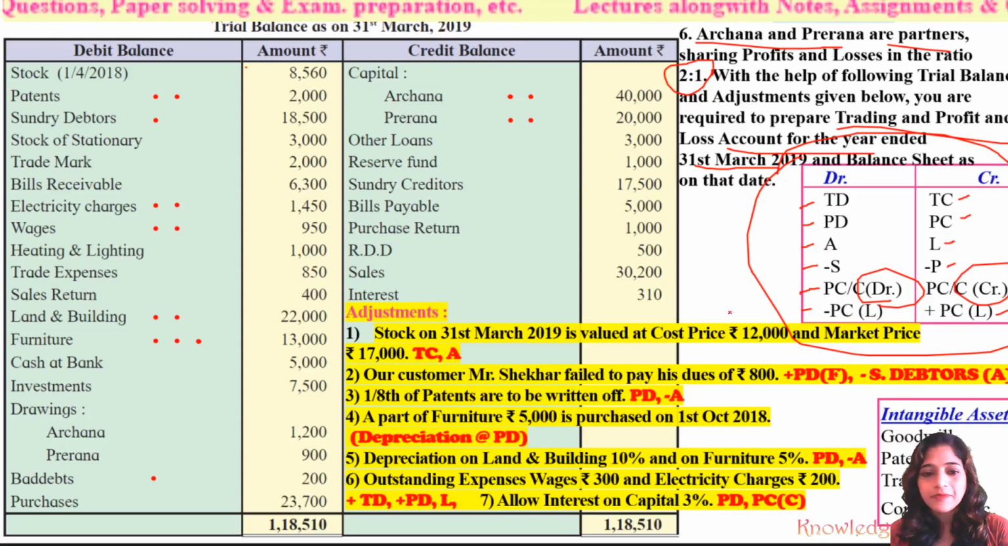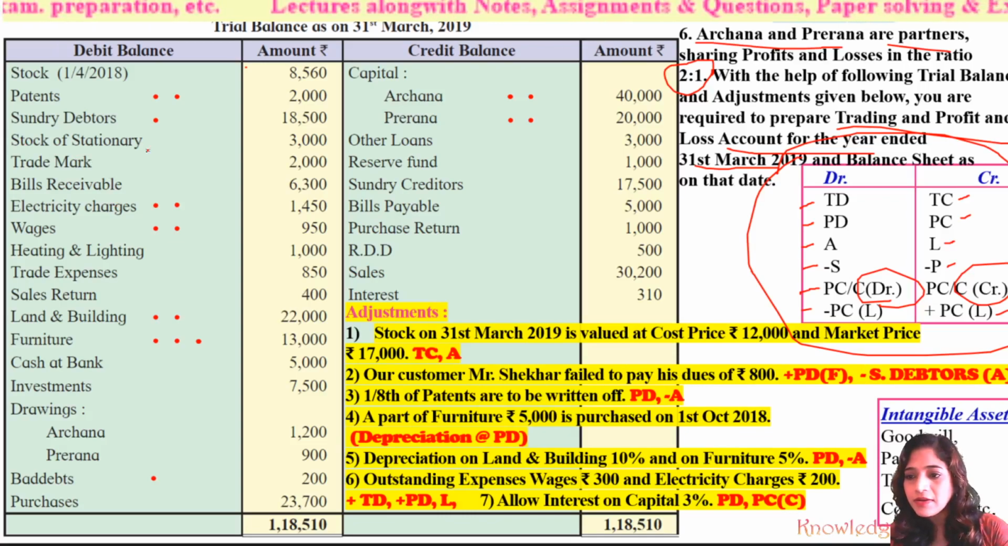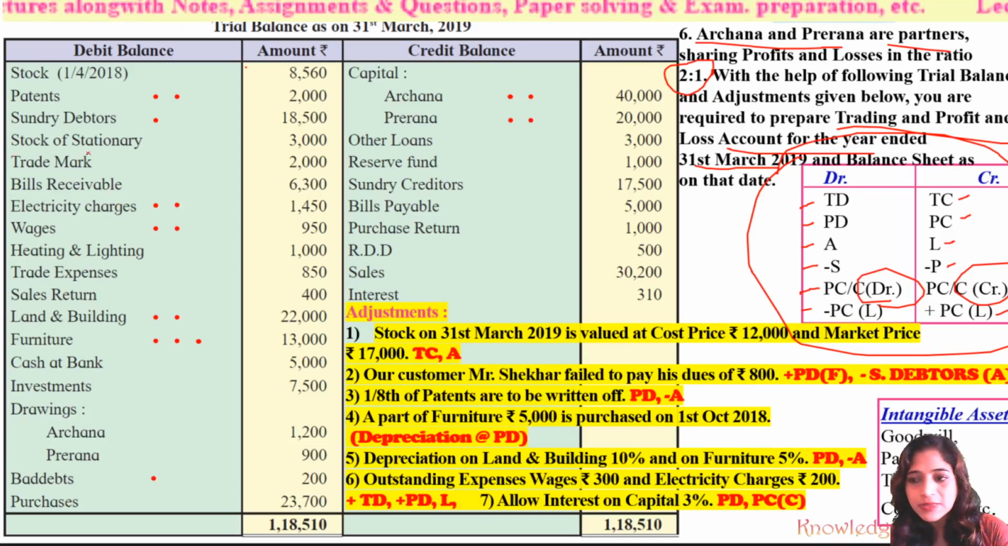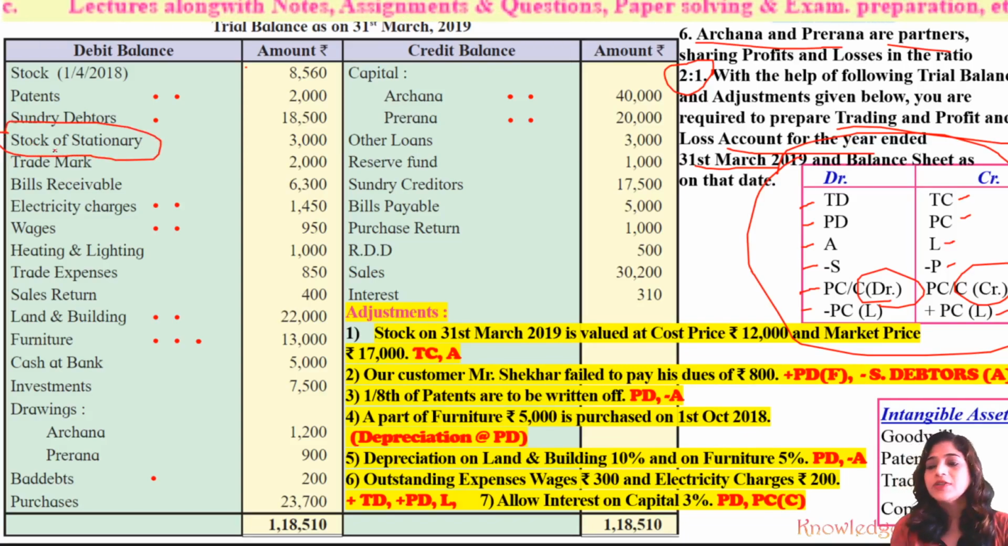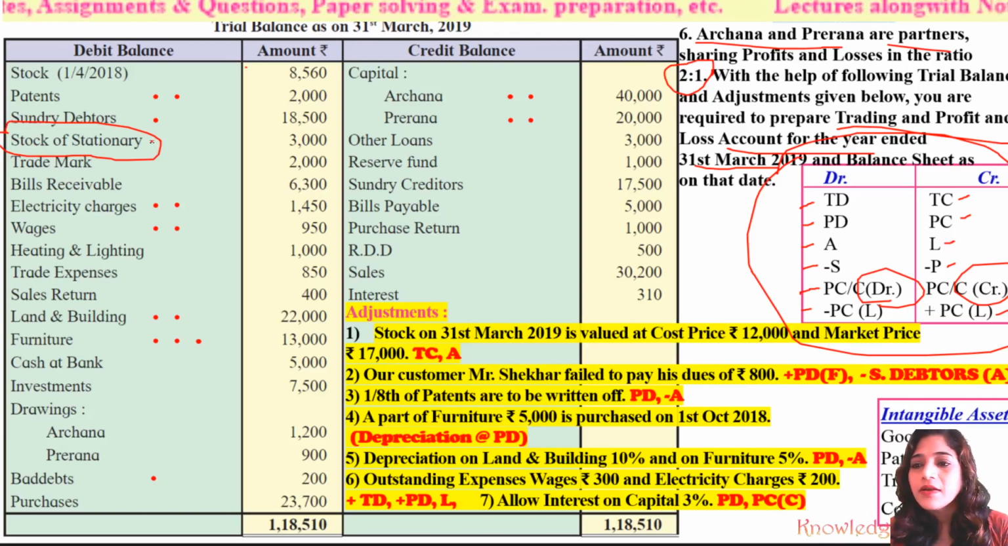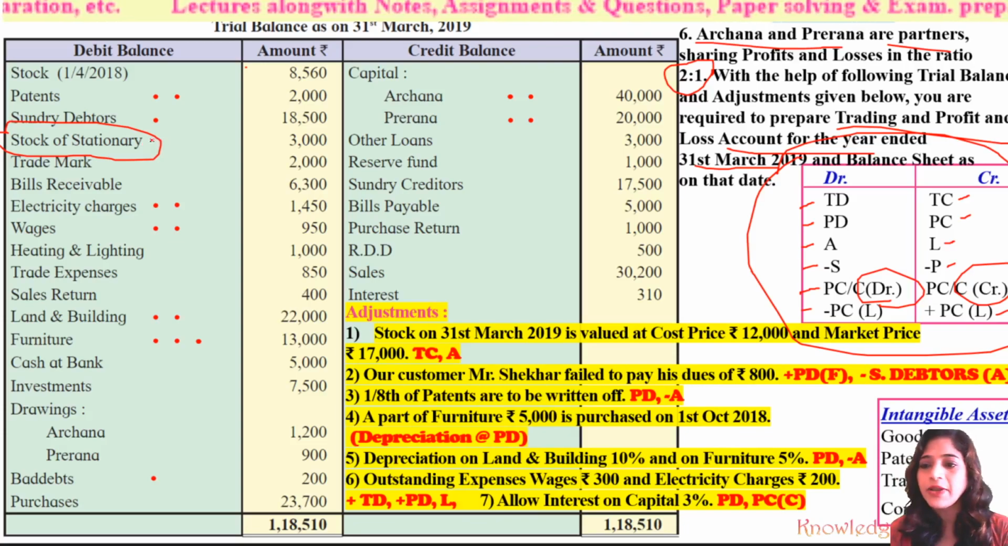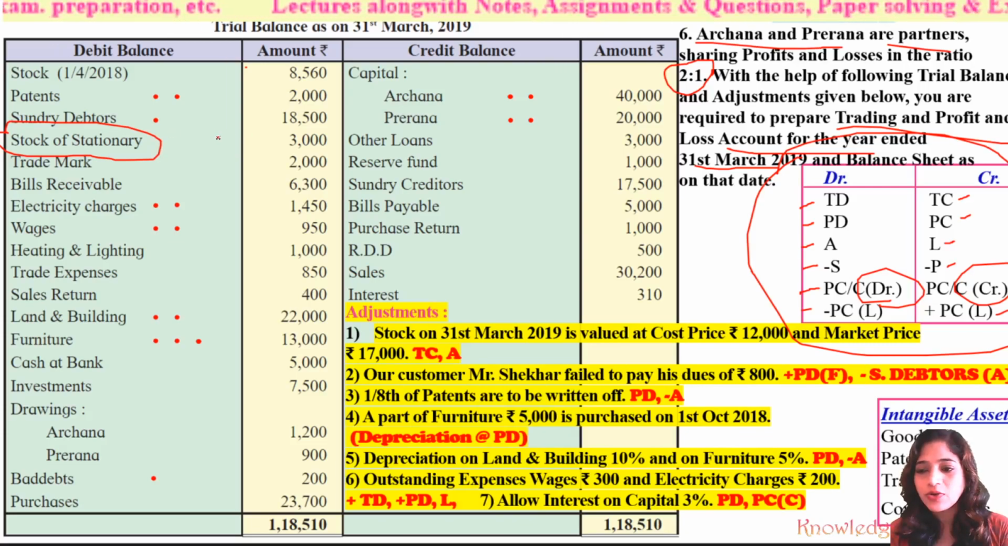But the important thing in this problem is the stock of stationery, with which you may get confused, right? This is the stock of stationery and not of the goods used in the business which they are dealing with, because that is given as closing stock, and closing stock is generally given in the adjustments.